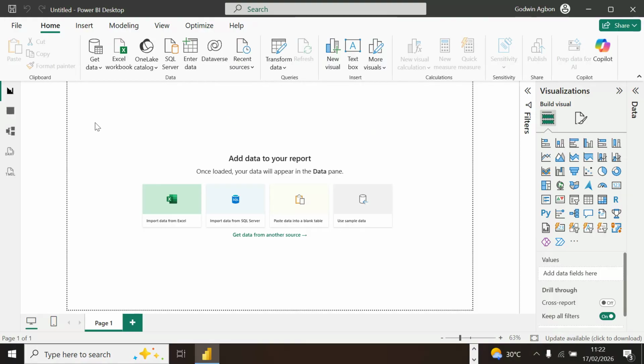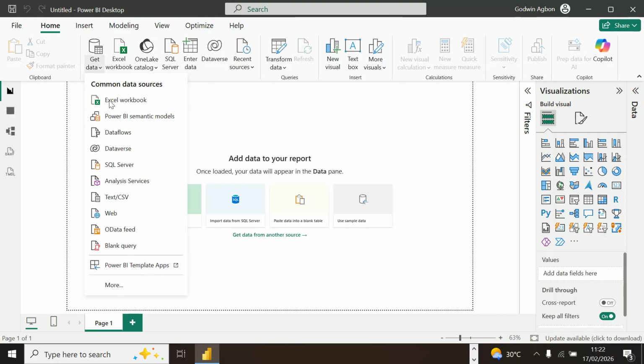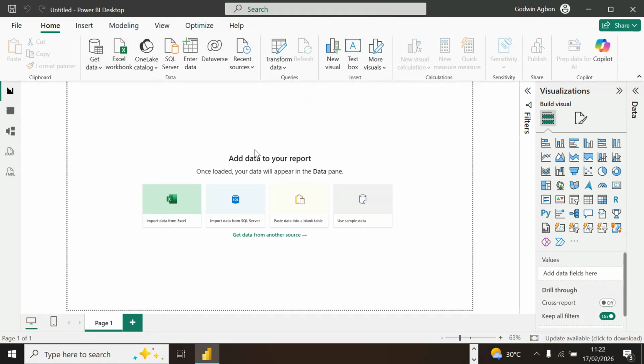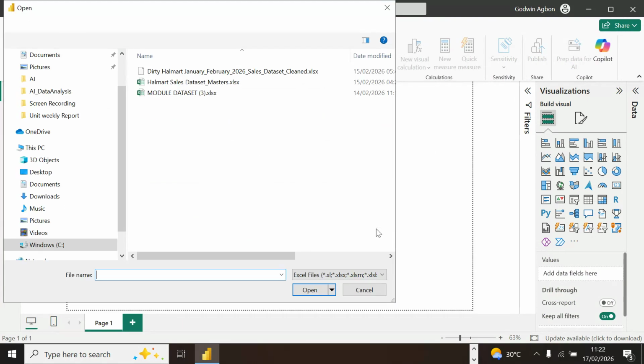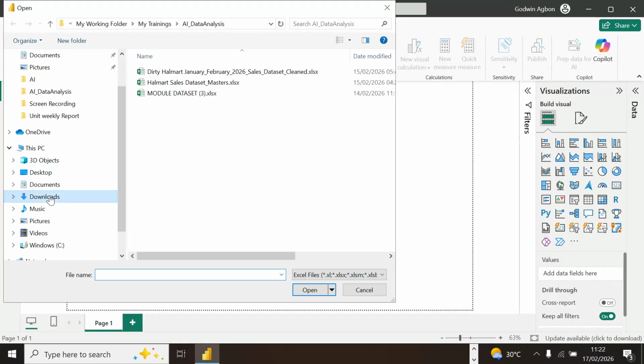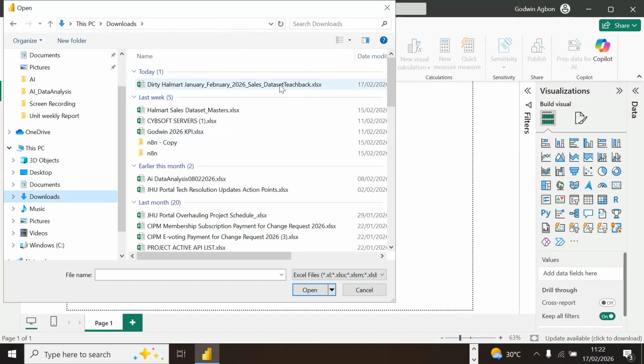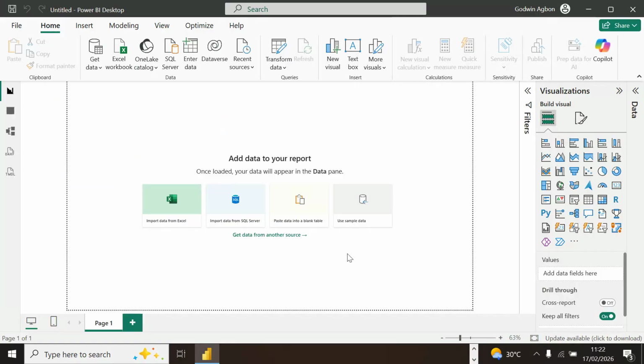And don't forget our data source is Excel. You can have other means of bringing your data into this environment. You can see get data here. You can see Excel, you can see Power BI, you can see SQL, CSV, any form you want to go through, you can get that. But let me load from Excel, what we have just cleaned just now. I think this is it. This is what we cleaned just now. Let me try to load it.